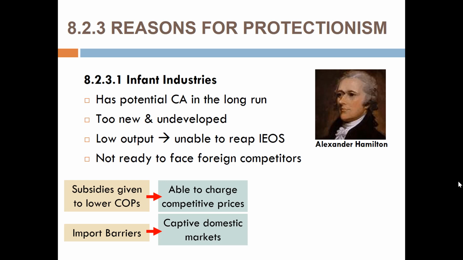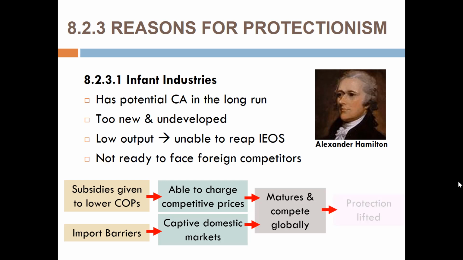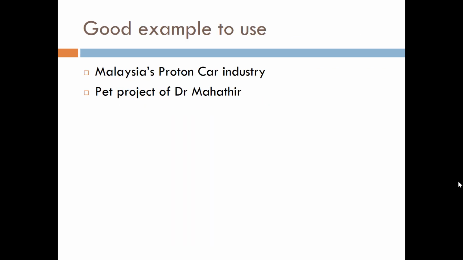If you stop the foreign imports from coming in, the domestic industry has a ready domestic market to capture. Thus, in the long run, when it grows, it can mature and compete globally. So by then, once it grows up and develops its comparative advantage, the government would then lift the protection and allow it to stand on its own.